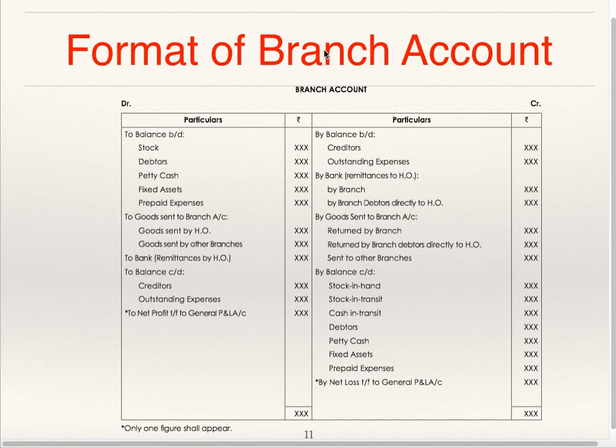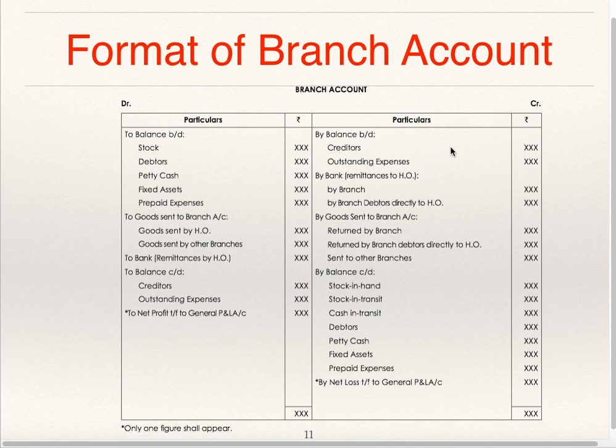Now this is the format or pro forma branch account. In the books of head office, you are supposed to write on the top branch account, to balance brought down, stock, debtors, petty cash, fixed assets, prepaid expenses, to goods sent to branch account, goods sent by head office, goods sent by other branch. If this particular branch is receiving goods either from head office or from some other branches, it is to be debited. To bank, remittances by head office. If any amount is remitted by head office to the branch, it is to be debited to branch account.